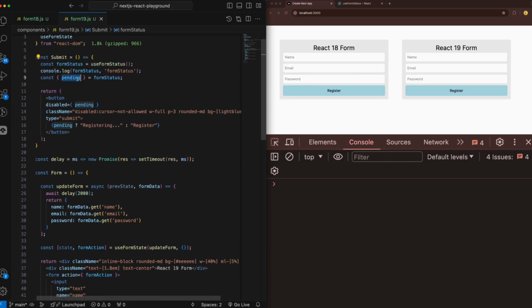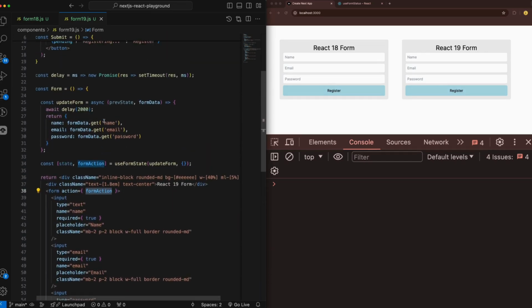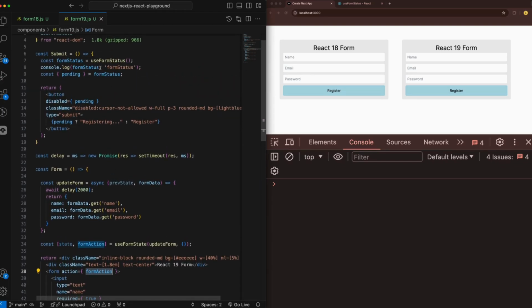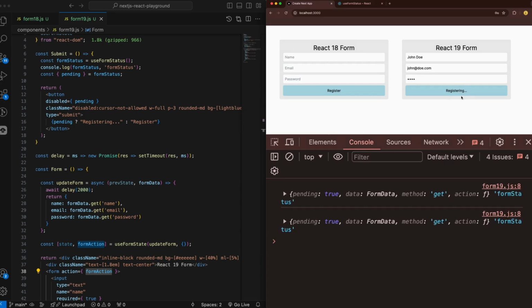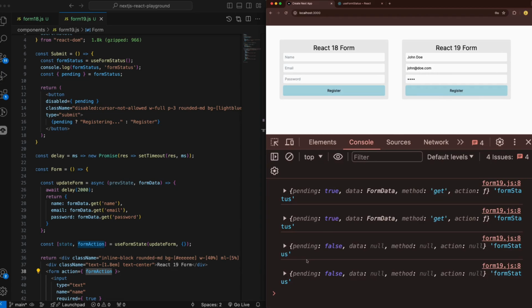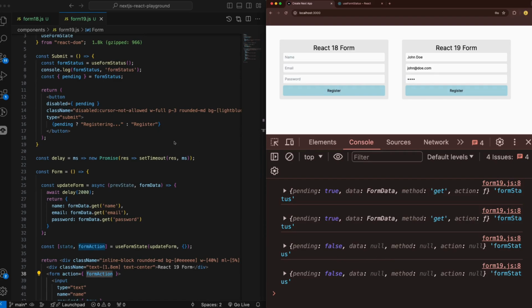So right now we have this pending, and we have added in the form action everything that we want, and also we have the form status logged here. So basically, we can click on register, and we're gonna validate this, add here the name John Doe, johndoe.com, and here 1 2 3 4, and we're gonna see what happens. Again, the same thing: registering, waiting 2 seconds, and after that, console logging, firstly initially the form status, and after that, console logging it again.